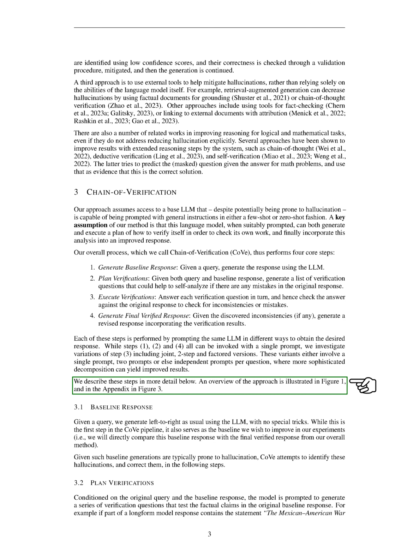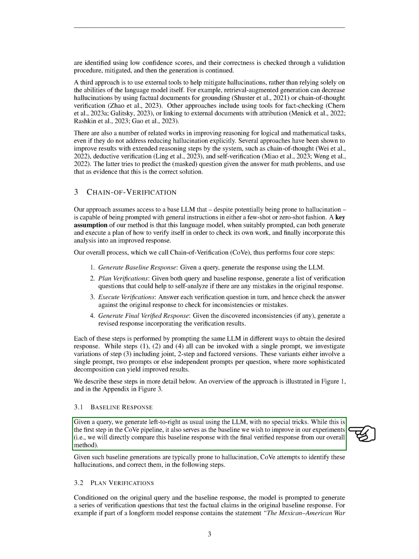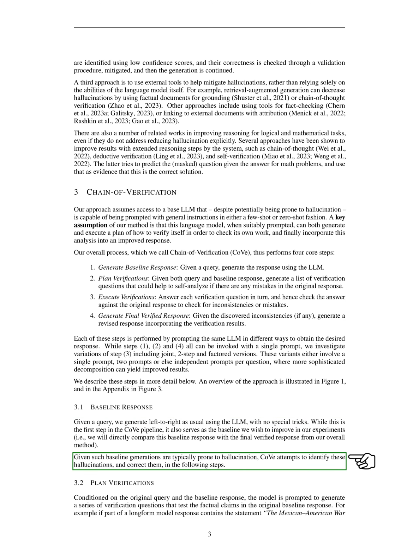Section: Baseline Response. Let's break down the process of our model, CoVe, which aims to improve the quality of responses generated by a language model. Firstly, we have the baseline response. This is the initial response generated by the language model to a given query. It's a straightforward process where the model generates a response from left to right. This initial response serves as a benchmark that we aim to improve upon in our experiments. However, these baseline responses can sometimes contain inaccuracies or hallucinations, which CoVe aims to identify and correct in the following steps.